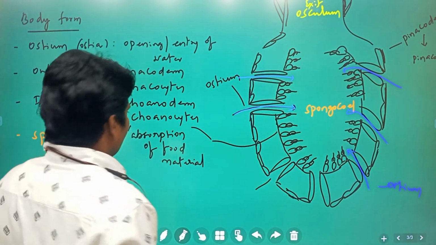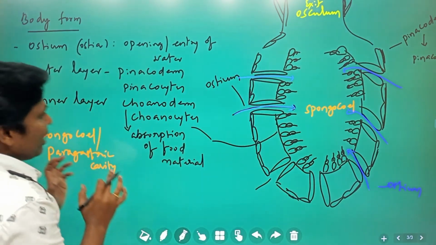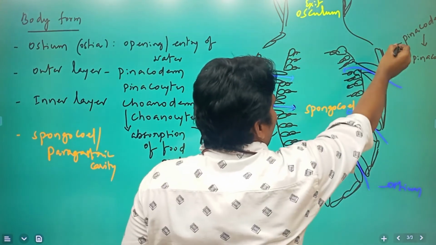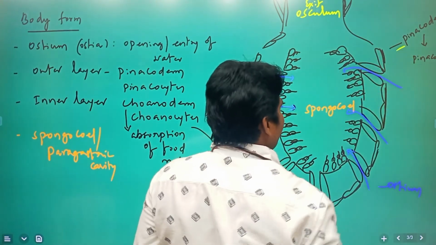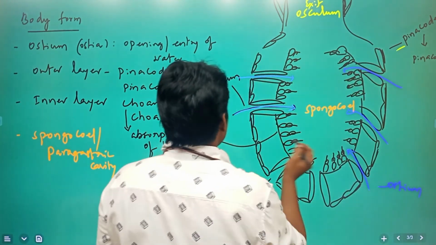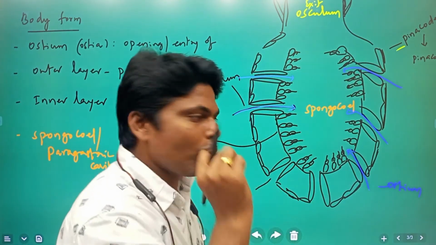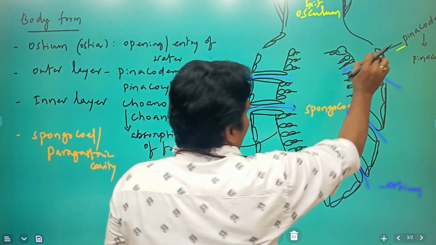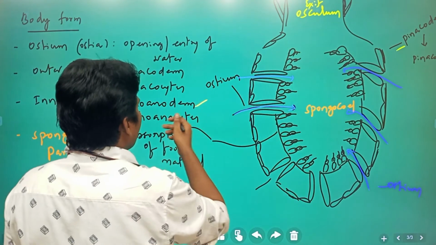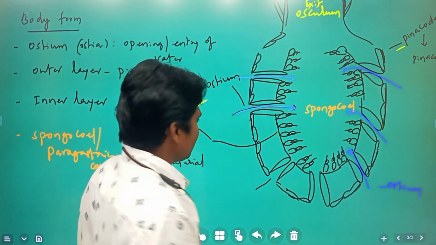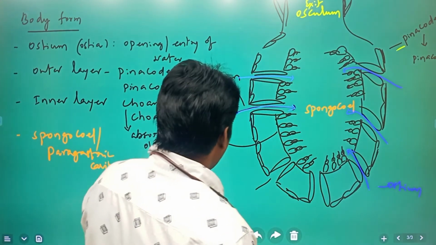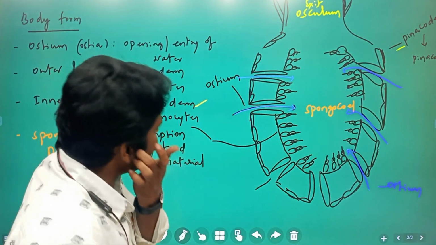Now, the body form consists of body walls. This is the outer pinacoderm, the protective layer. Next, the inner choanoderm is responsible for the absorption of food material. The pinacoderm consists of pinacocytes, and the choanoderm consists of choanocytes, which are responsible for absorption of the food material. Now, how does food material enter?